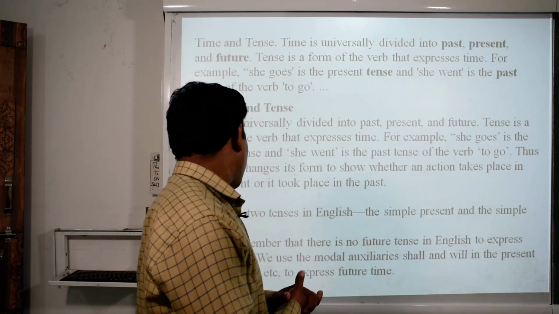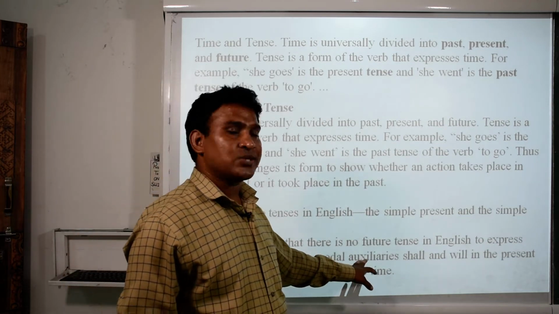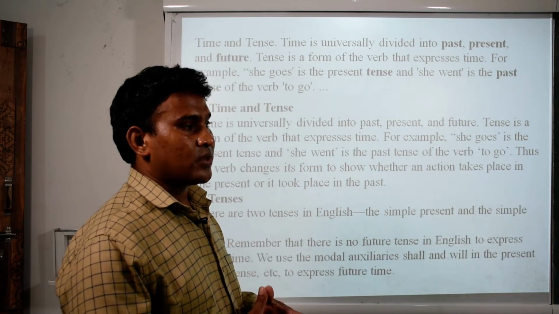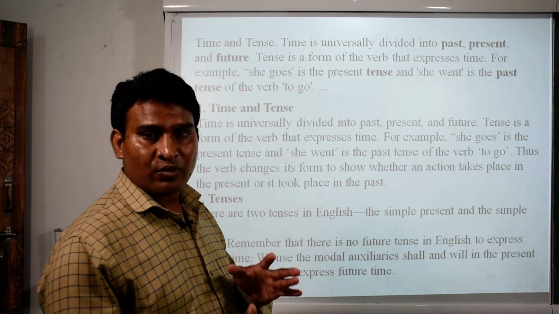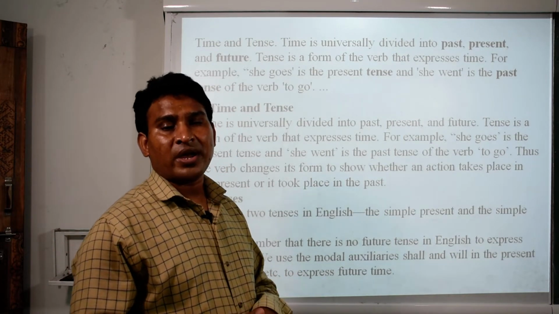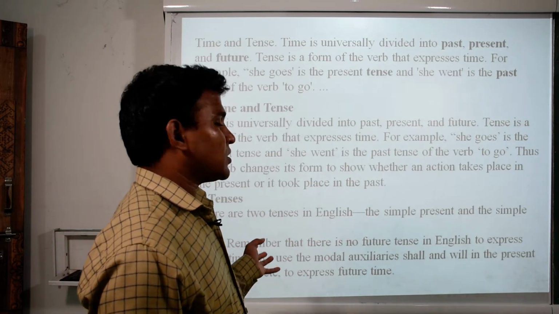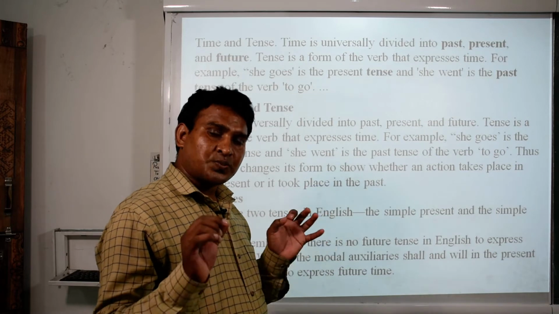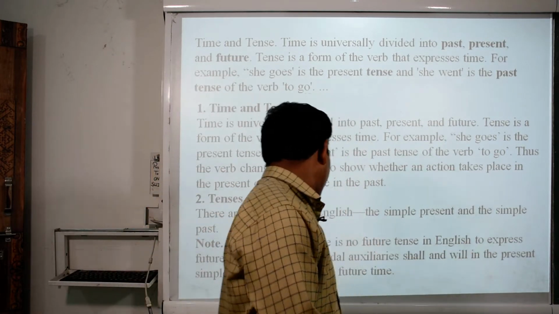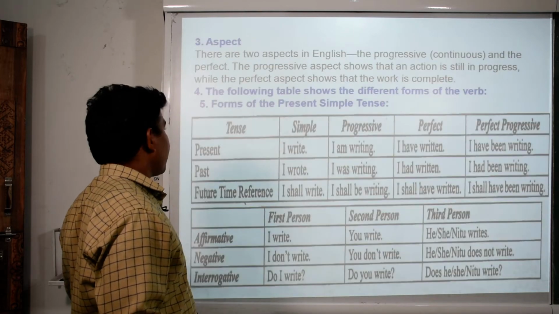In English, to express future time, we use the modal auxiliaries, such as will, would, shall, should, may, might, ought to. These are the modal auxiliaries we use in order to speak about future time, and will with the simple present. Example, to express future time.